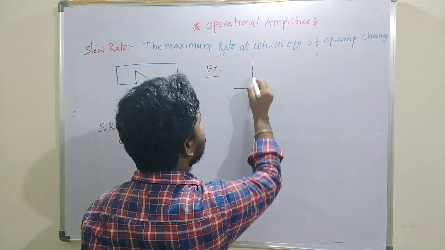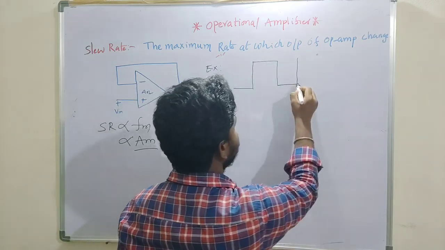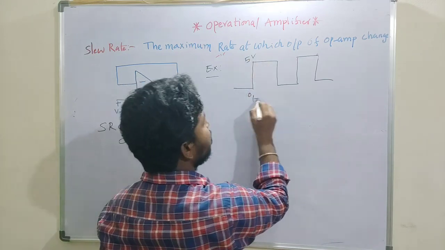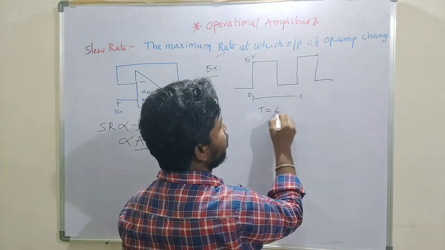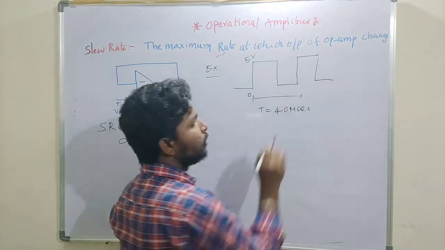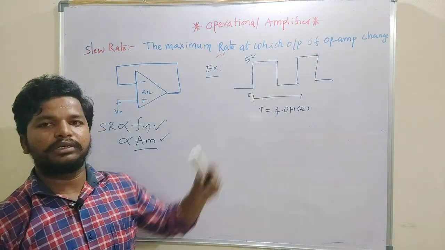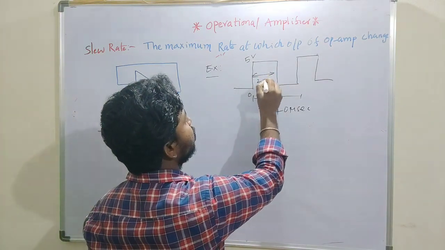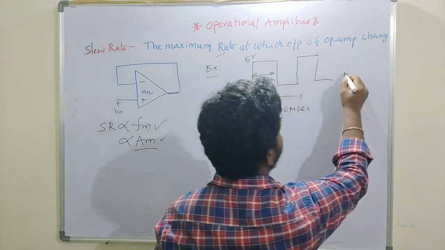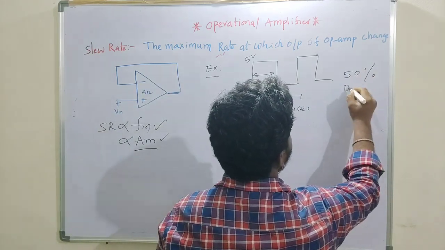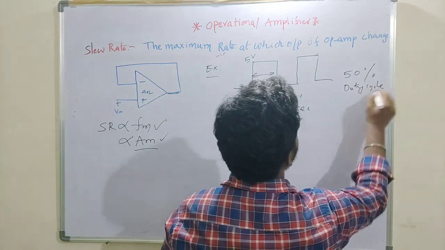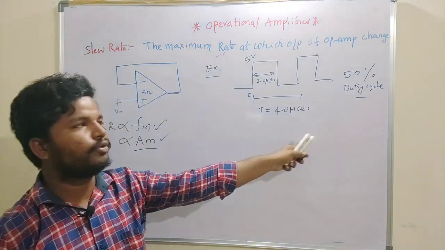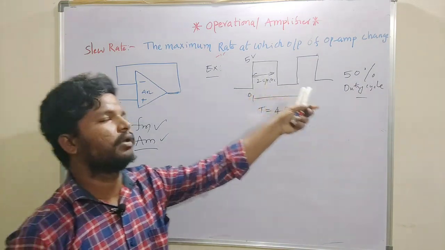Suppose I have a pulse signal going from 0 to 5 volts, and I assume the time period is 40 microseconds. I am assuming that the given input pulse has a period of 40 microseconds, and the on time will be 20 microseconds, because I am assuming a 50% duty cycle. Because of the 50% duty cycle, the on time and off time will be equal.